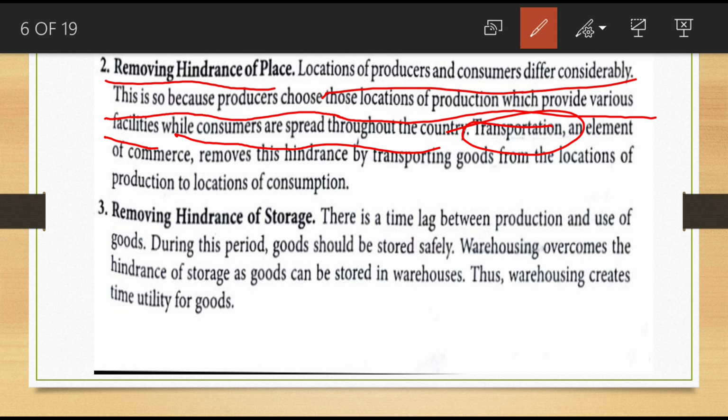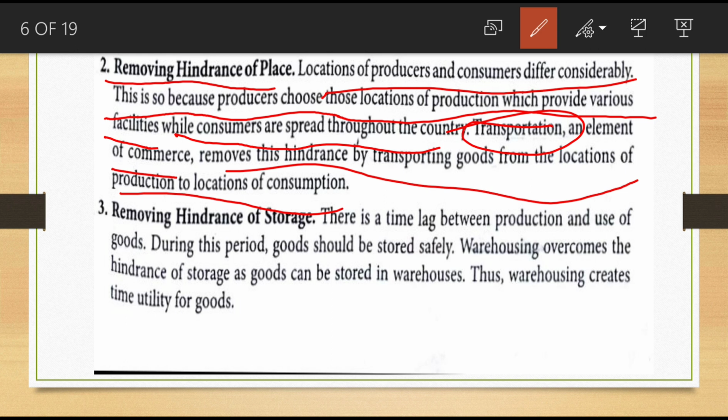So one of the hindrances is the place hindrance. How can we solve it with the help of commerce? Transportation, a part of commerce. Definitely with the help of transportation we can remove the hindrance of place. Transportation is an element of commerce that removes the hindrance of transporting goods from the location of the producers to the consumers.